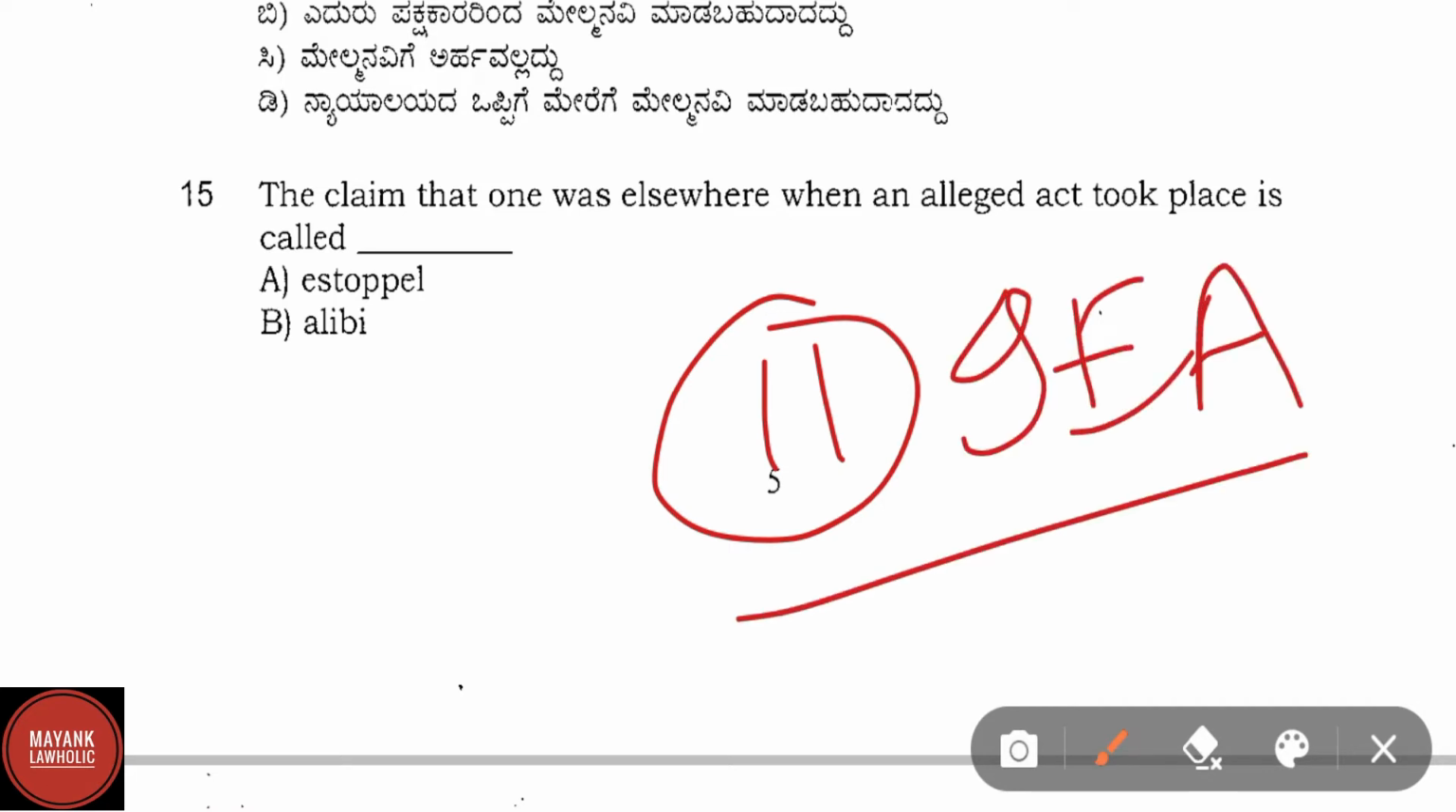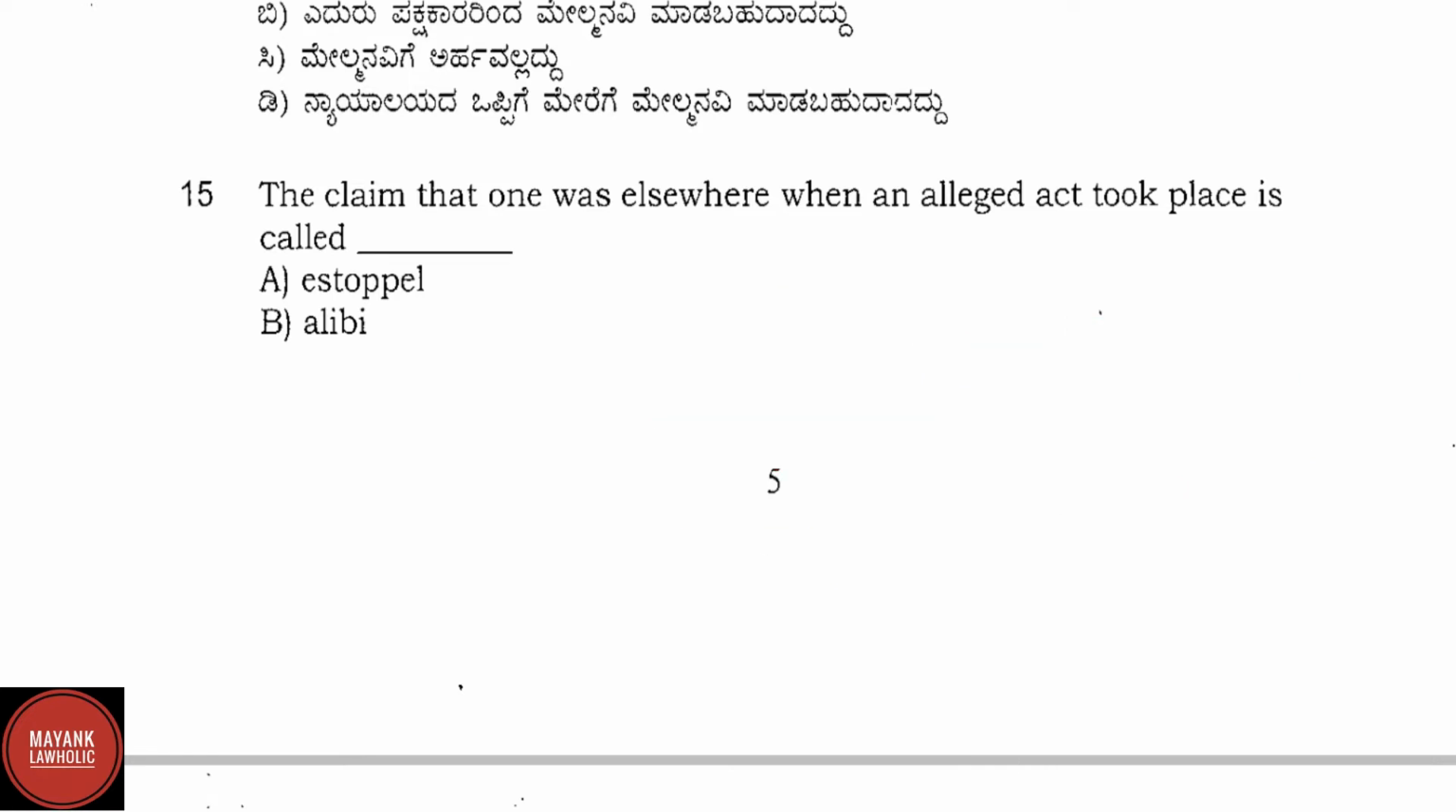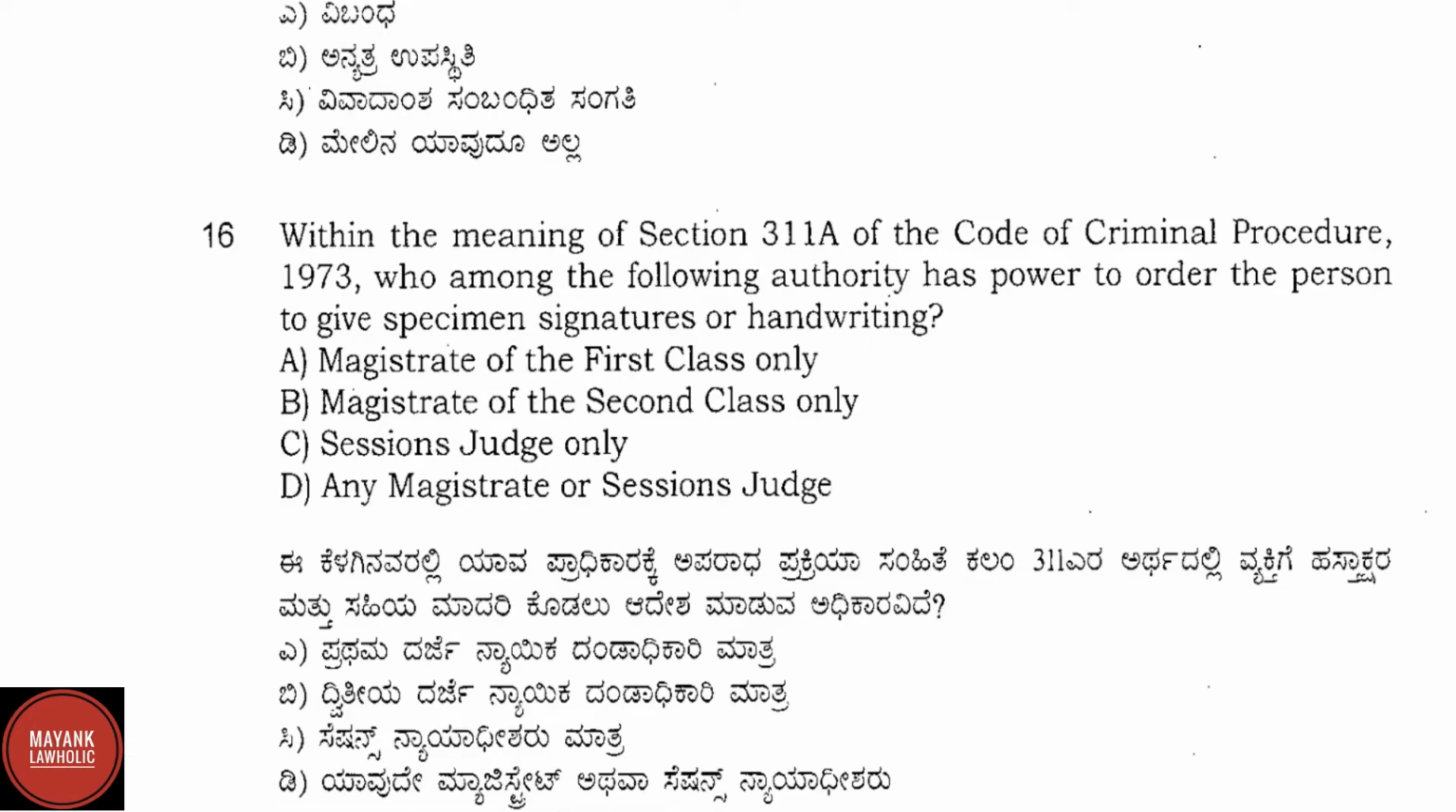It says that facts not otherwise relevant become relevant if they are inconsistent with any fact in issue or relevant fact, and clause second, if by themselves or in connection with other facts they make the existence or non-existence of any fact in issue or relevant fact highly probable or improbable. Now let us proceed to question number 16.